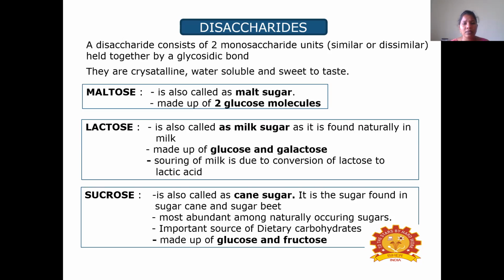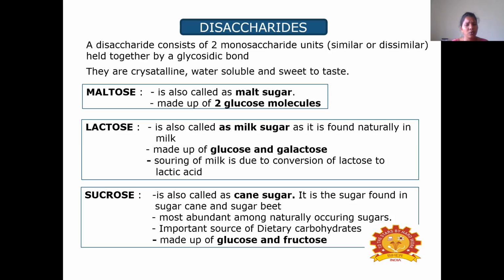Then lactose is also called milk sugar, as it is found naturally in milk. Simply we will say lactose is milk sugar, and it is made up of glucose and galactose, and the souring of milk is due to conversion of lactose to lactic acid. Then coming to sucrose, it is also called cane sugar. It is the sugar found in sugar cane and sugar beet. The most abundant among naturally occurring sugars is sucrose, an important source of dietary carbohydrate, and it is made up of glucose and fructose.